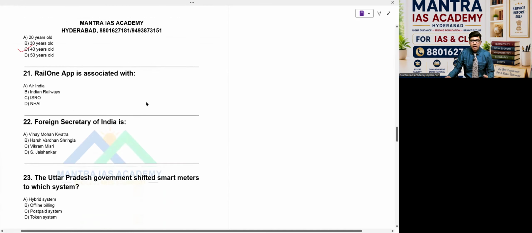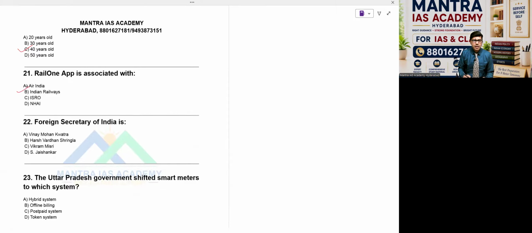So I have covered that one in news analysis also. The Rail One app is associated with Air India, Indian Railways. Yes, exactly. Option is B, beta. This is the right answer for this question.